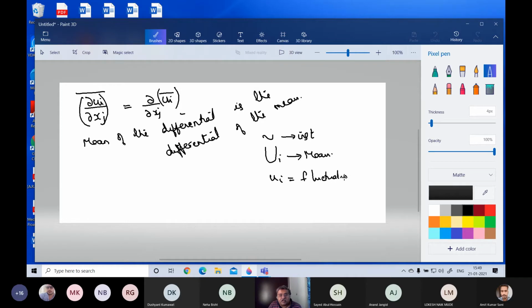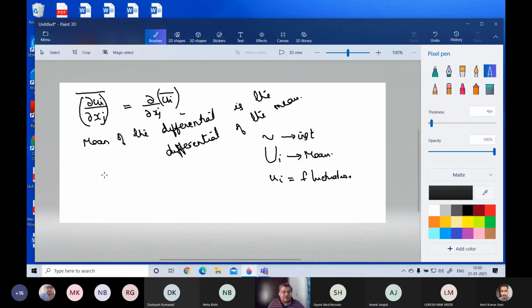But the notation is not at all universal. It varies from book to book, from researcher to researcher. They use different notations. So when you read a paper, you have to see what it stands for. Is it an instantaneous value? If there is an instantaneous value, then it has a mean. Whereas if it is a fluctuating value, it doesn't have a mean. The mean of a fluctuating quantity is 0.